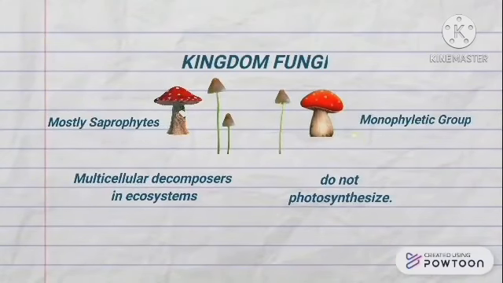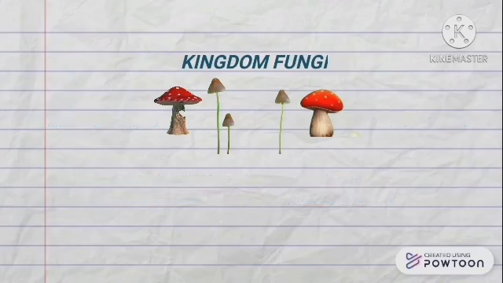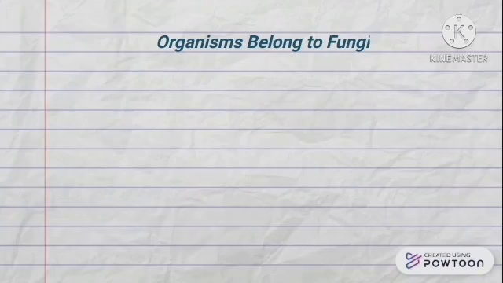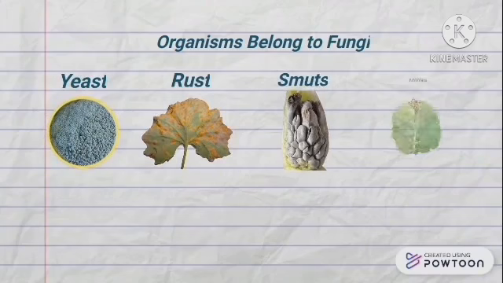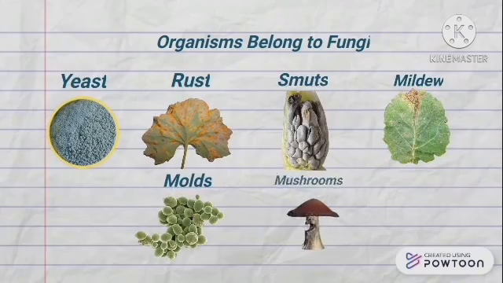He appealed to a combined ecological and evolutionary approach to create a separate kingdom for fungi, because fungi were united by their ecological role as decomposers. Organisms of the kingdom Fungi include the yeast, rusts, smut, mildew, molds, and mushrooms.